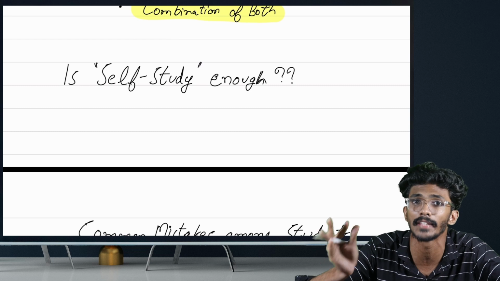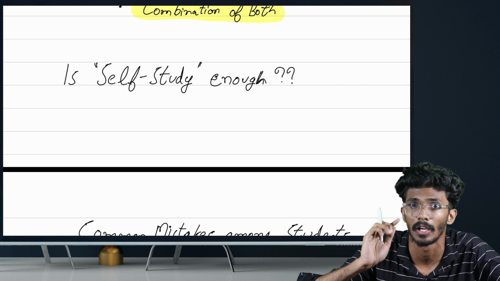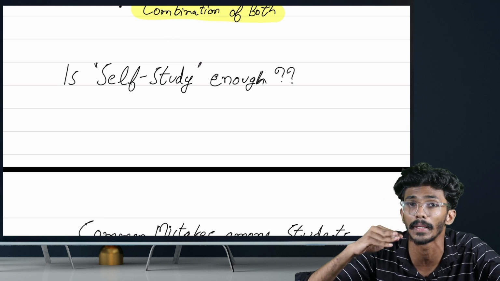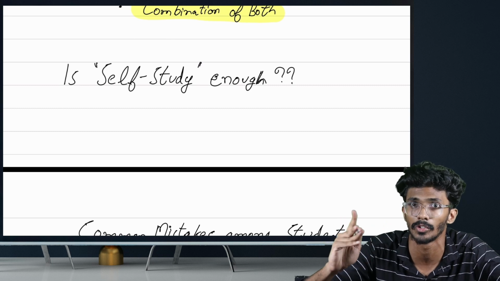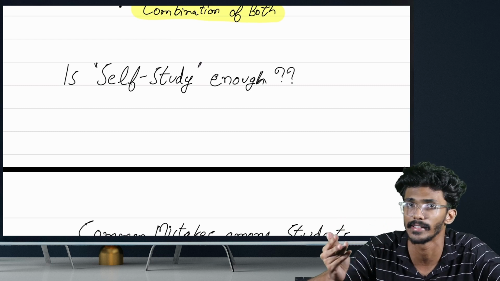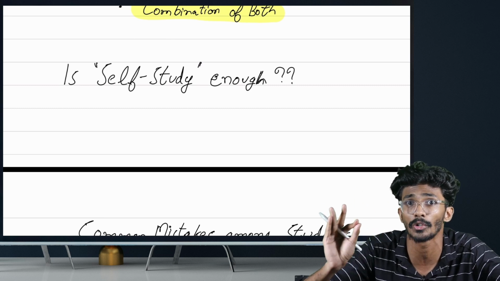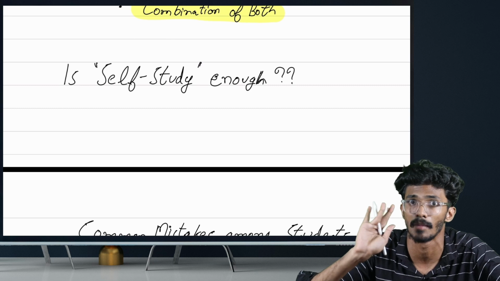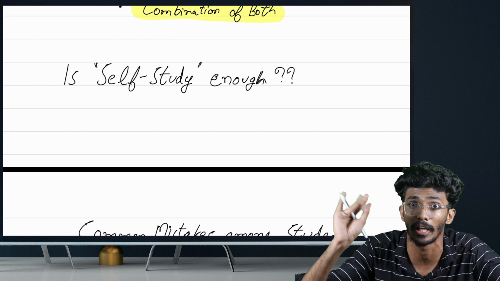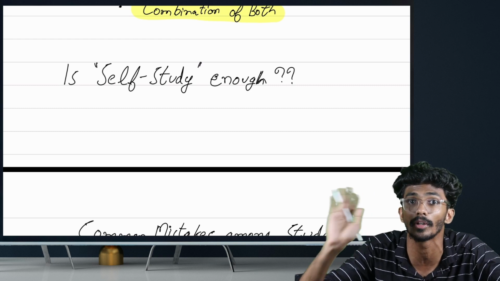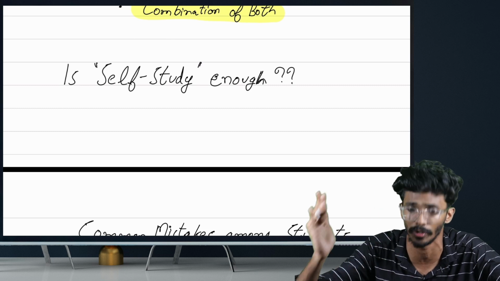If you are doing self-study also, please make sure that you have the right conceptual knowledge. If you are just rote learning or just going through the topics and preparing, then that type of self-study will not be effective for your preparation. So it is better to attend classes which will give you more conceptual clarity. If you are not okay with your conceptual clarity, only then go for classes. Otherwise, stick with your preparations. But make sure you have the right conceptual clarity. Don't go for any assumptions. You should have a clear-cut understanding of the concepts. Otherwise, you will not be able to crack application level or case-based questions.